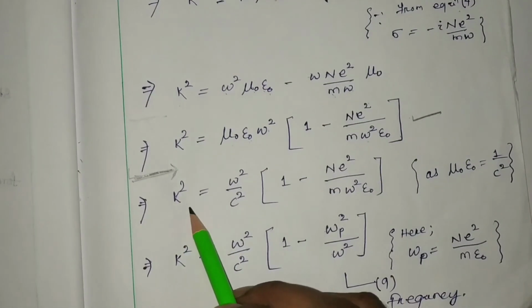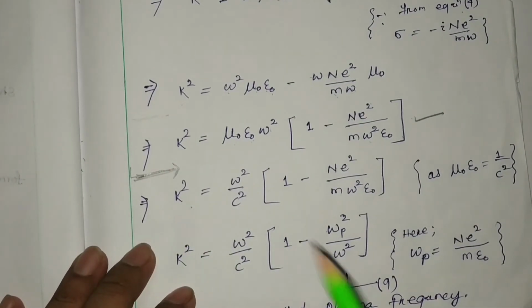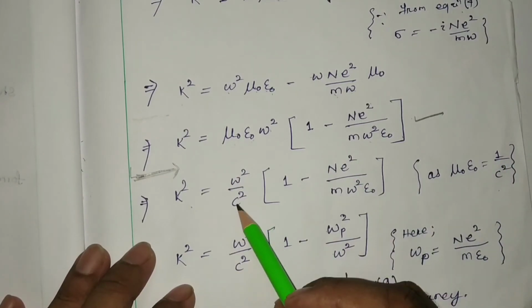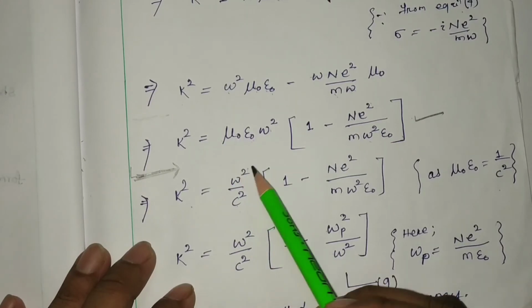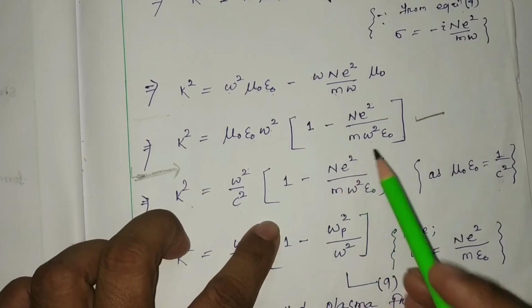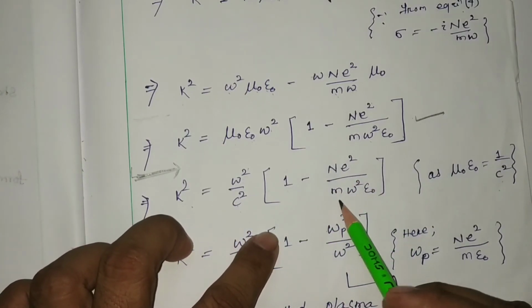So k square will be equal to, here mu 0 epsilon 0 is nothing but 1 by c square, that we know. So it will be omega square by c square into 1 minus n e square by m omega square epsilon 0.